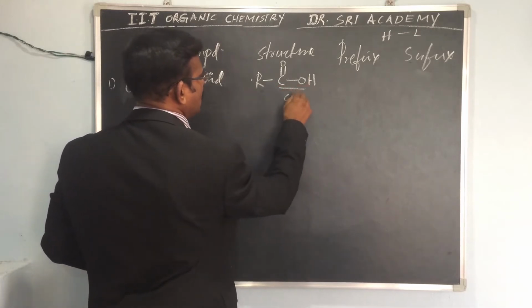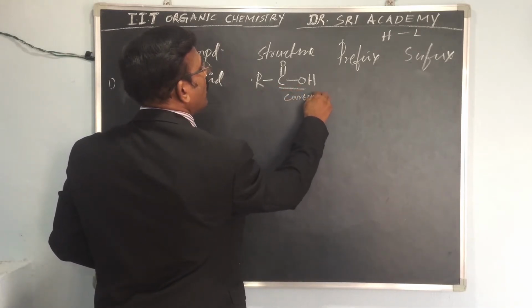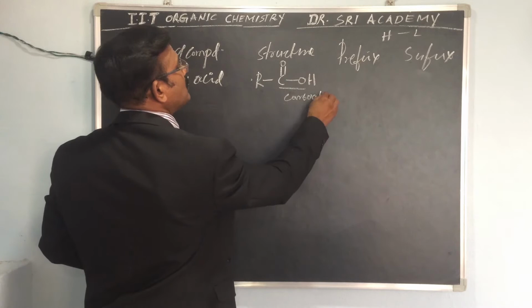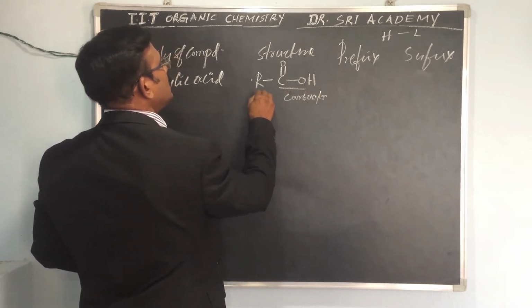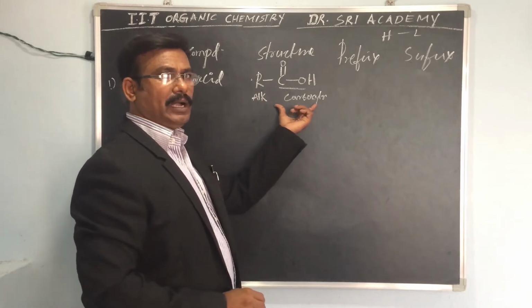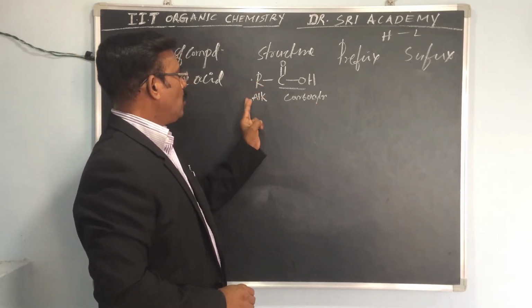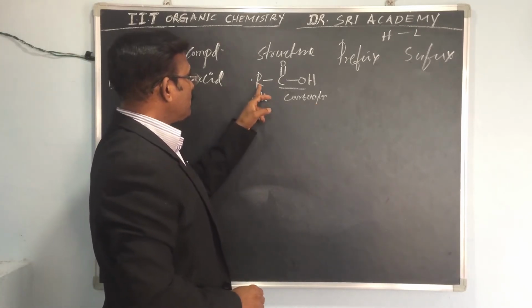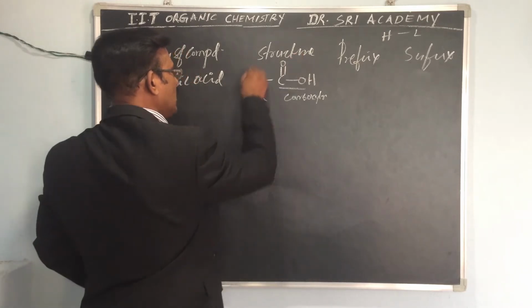This is the carboxylic group and this is the alk group, attached together. So this is the structure.